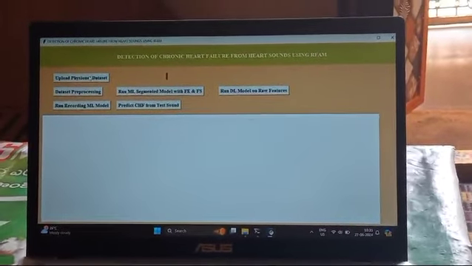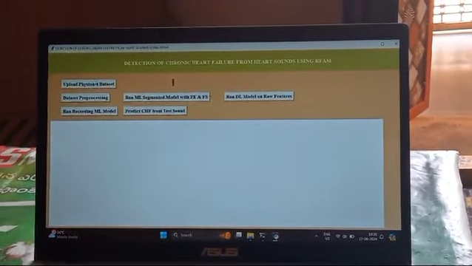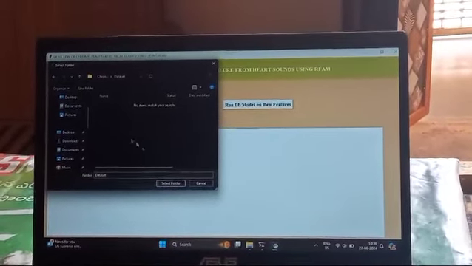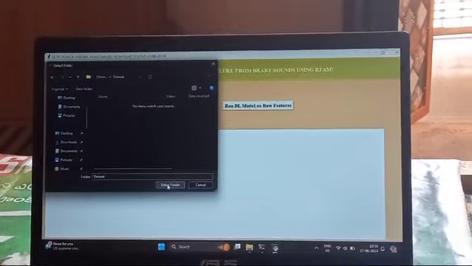The first one is upload dataset. We need a dataset to upload here, so I'm taking the dataset folder and selecting that. Later I want to select some of the features in that, so I upload a dataset here.